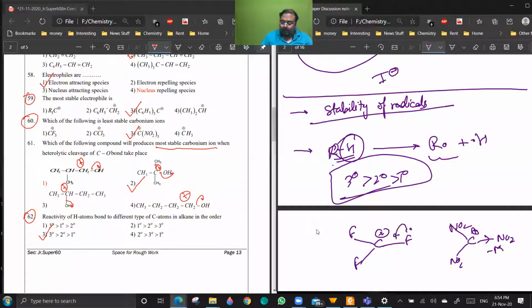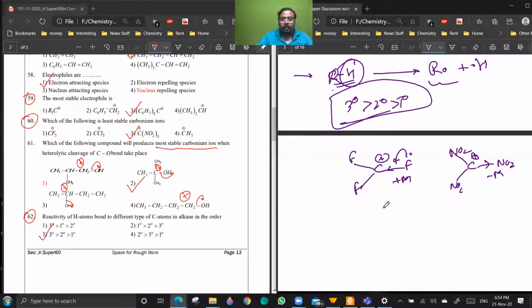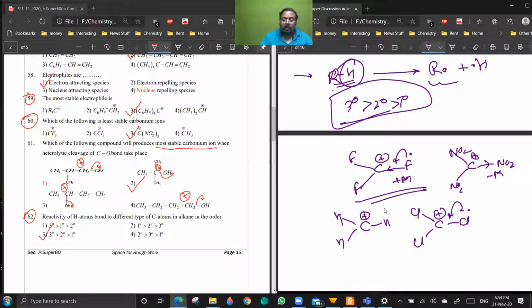Fluorine will be exerting back bonding stabilization, or plus M effect. CH3 plus will not do anything. It will just stay like CH3 plus only. And CCl3 plus will exert back bonding stabilization, but it won't be as powerful as fluorine. Are you getting a point?